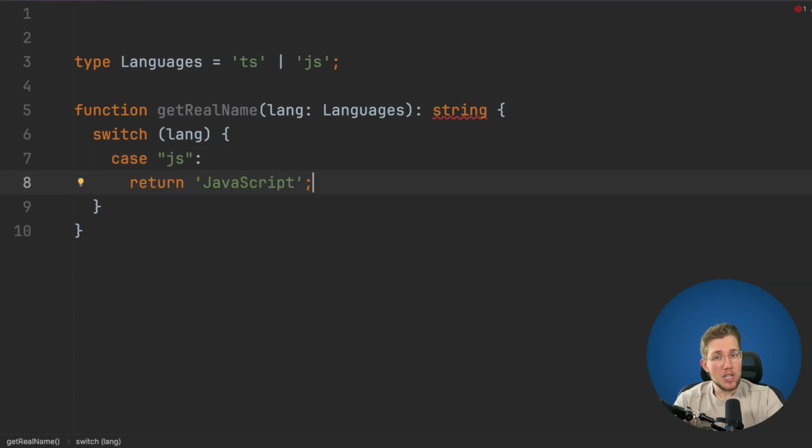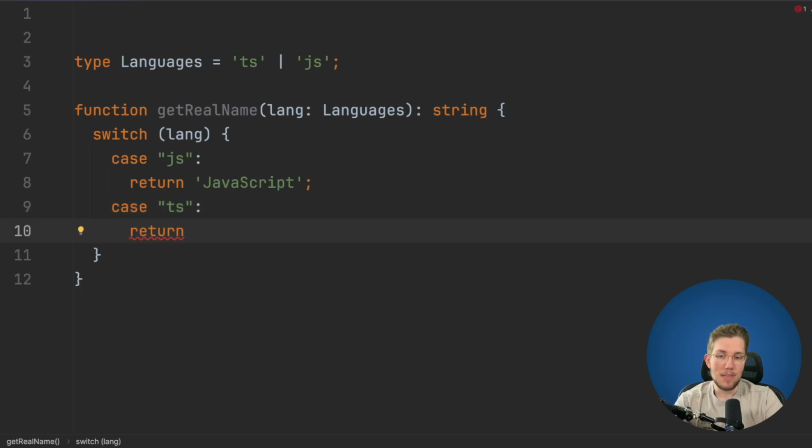Now, of course, we get a compile time error because we have not covered all the branches. TypeScript sees that the case JavaScript is covered, but the case for TypeScript is not. And if somebody calls your getRealName function with TypeScript or with TS, then we will get undefined and not a string. So of course we have to fix it.